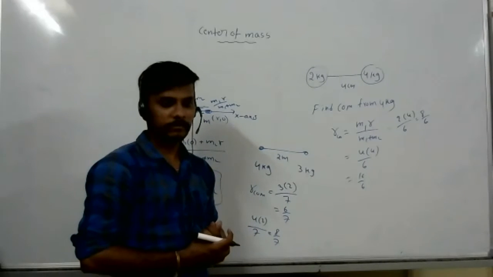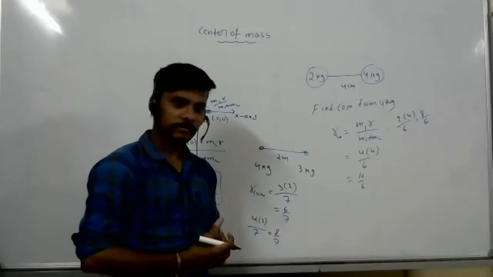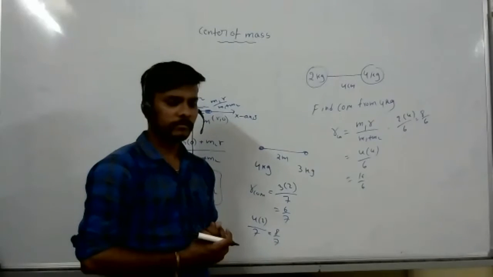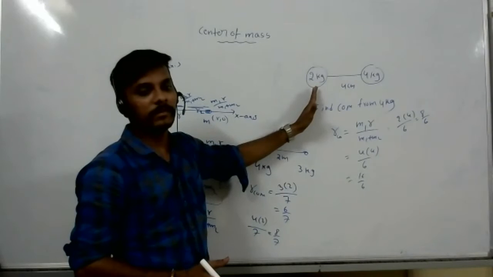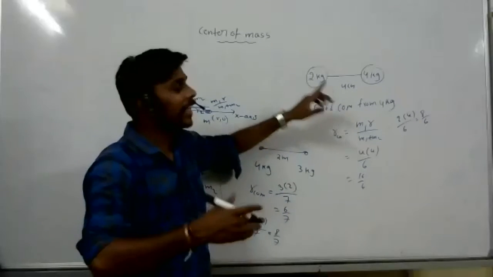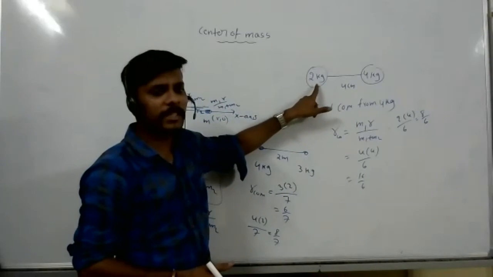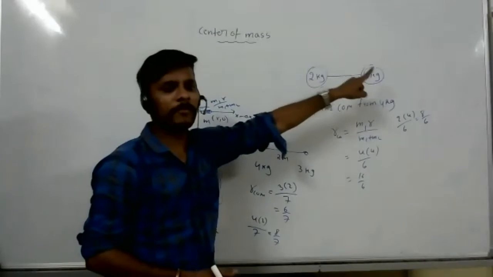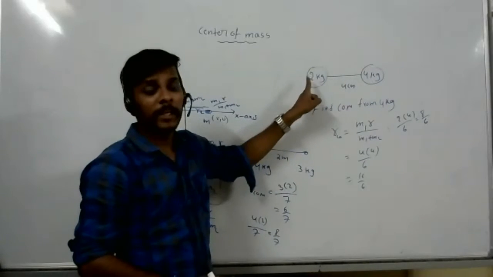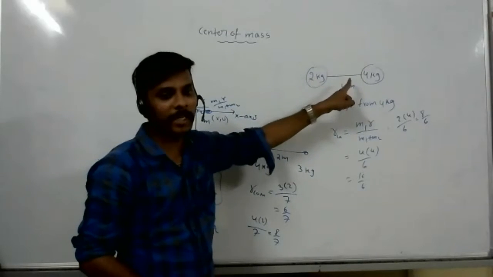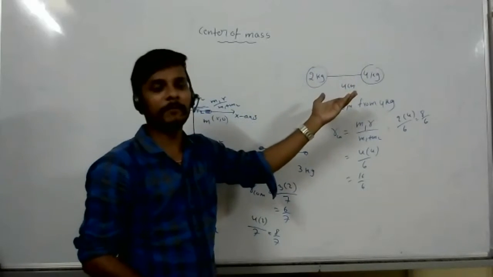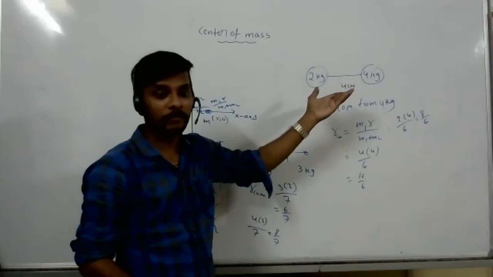When we see from a different angle, if we take from 2 kg, the center of mass is different, and when you take from 4 kg, the center of mass is different. If both masses are the same, then the center of mass is the same from either side.